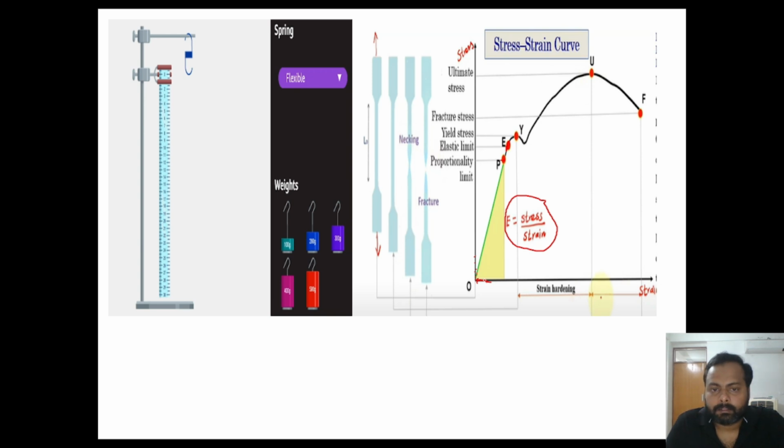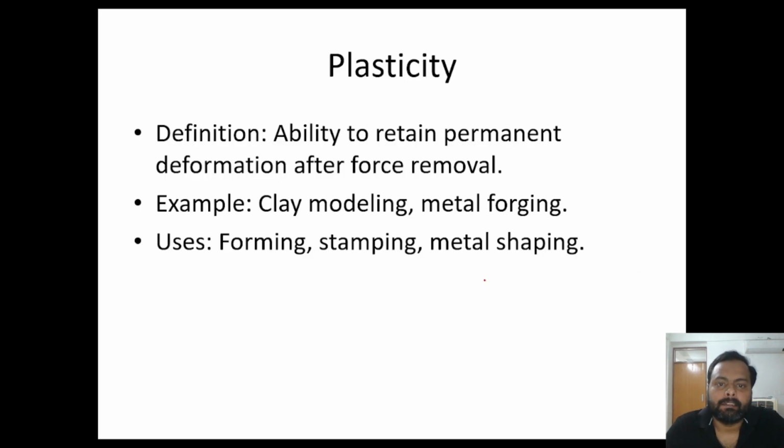We will move to the next property, that is plasticity. Plasticity is the next step after elasticity. It is the ability to retain permanent deformation after removal of the force.